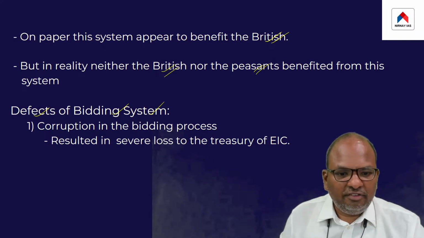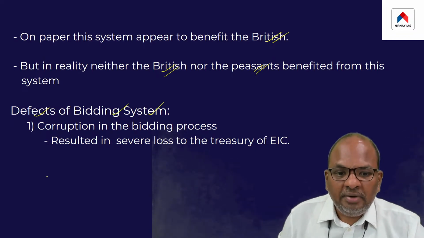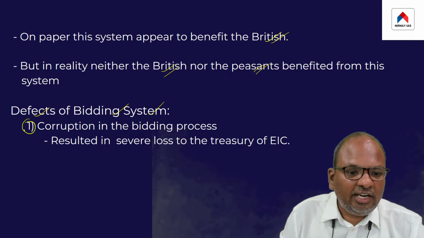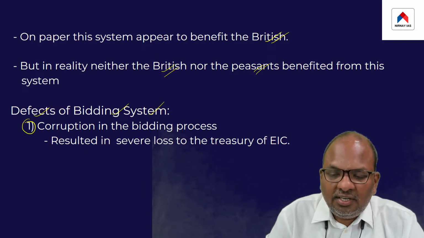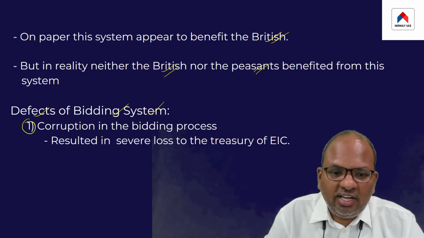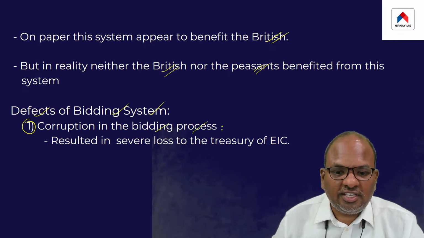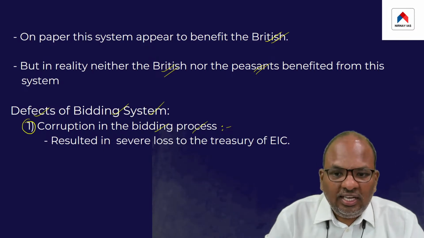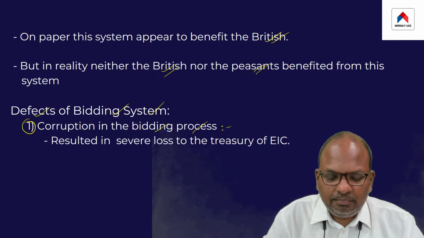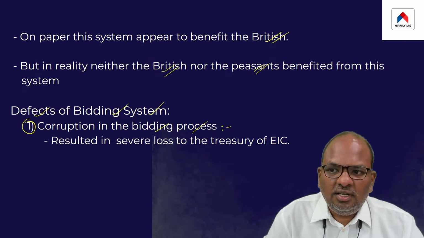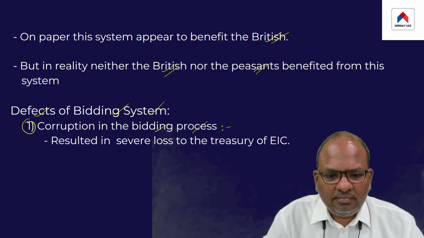The first defect of this bidding or auction system was that it actively promoted corruption. There was a lot of corruption in the bidding process itself. This was because the bidding process was never transparent, and in most cases, the bidding was rigged.